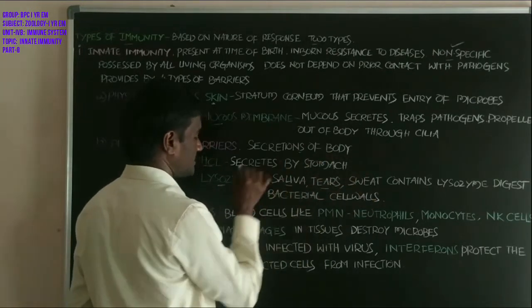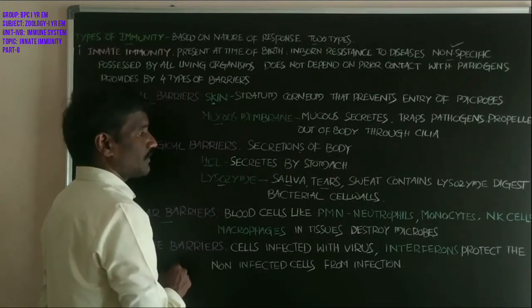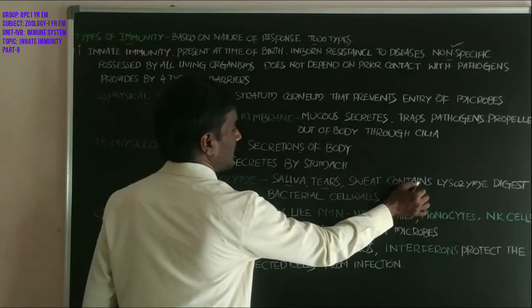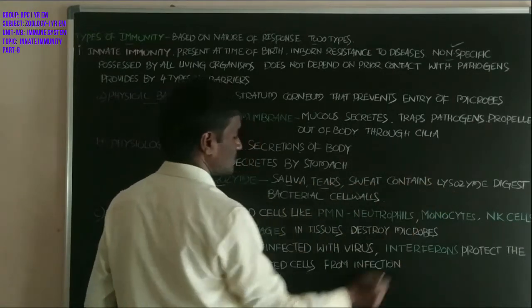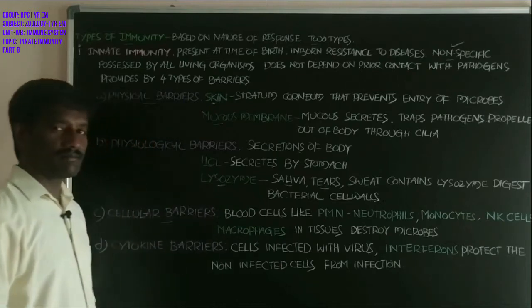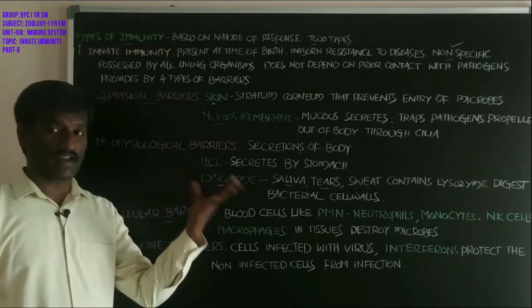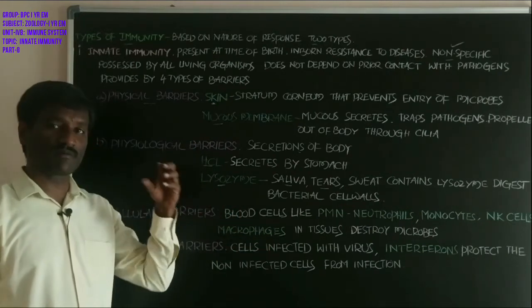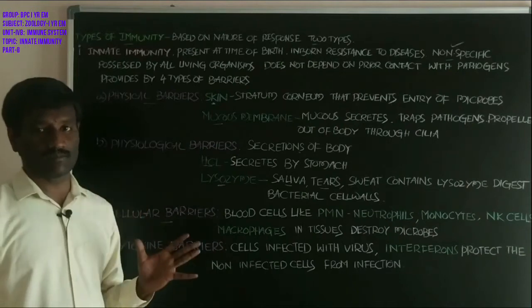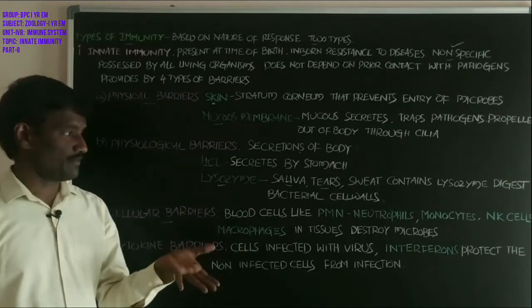And sweat also contains lysozyme. Saliva, tears and sweat contain lysozyme, which helps in destruction of the cell wall of bacteria. Lysozyme kills the bacteria by the destruction of its cell wall.